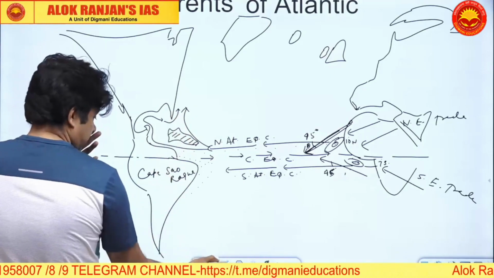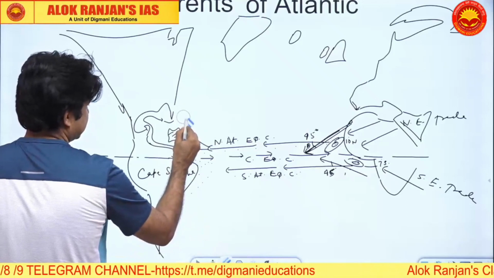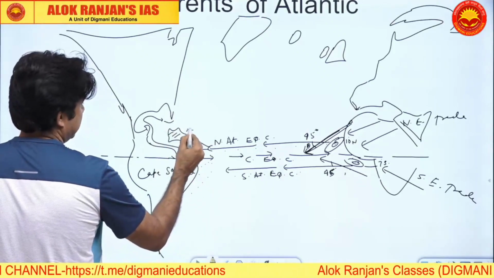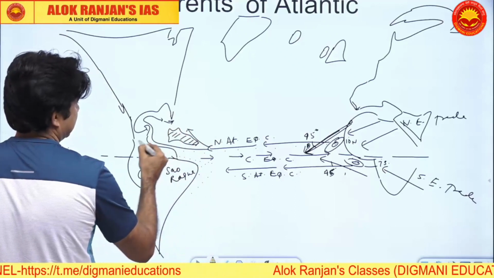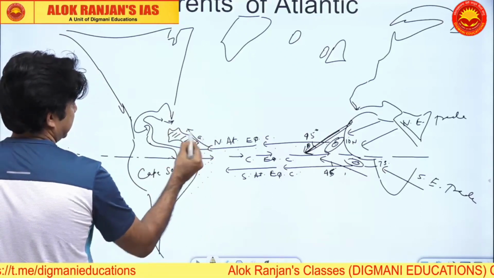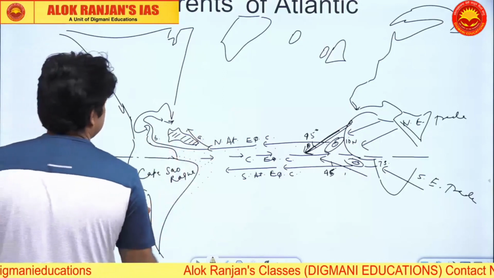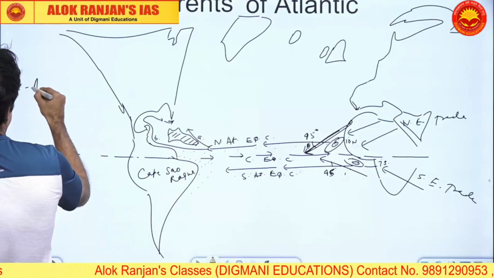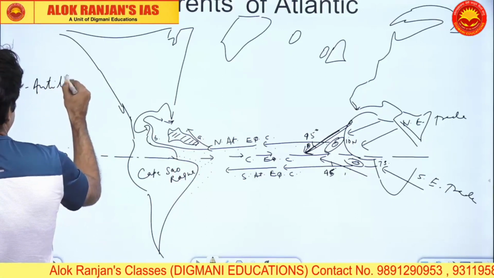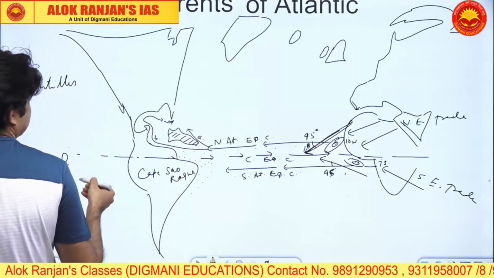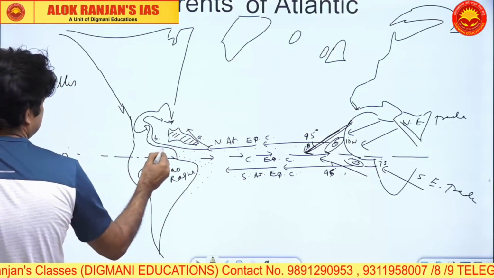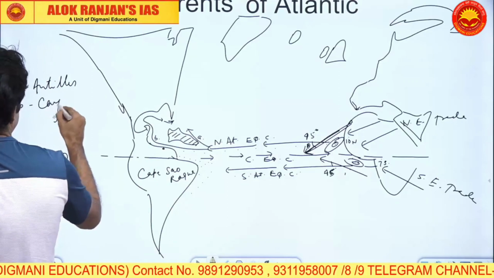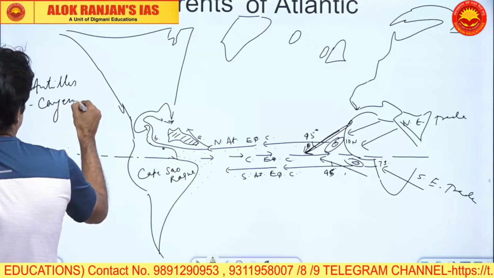Look at these two channels. This is one and this is another. So, we have two currents. Let's name them A and B. A is the Antilles, and B is the Cayenne current, you call it Cayenne.